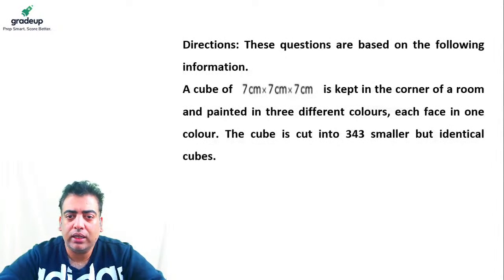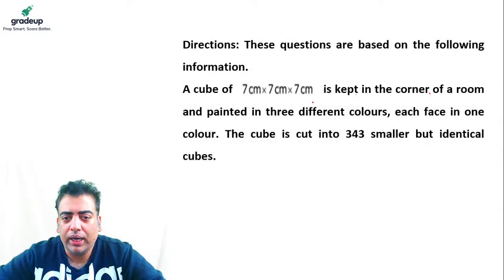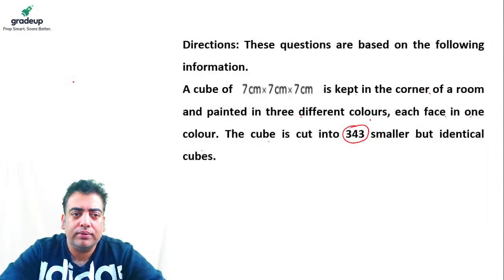So here it says a cube of 7 by 7 by 7 centimeter is kept in the corner of a room and painted in three different colors, each face in one color. The cube is cut into 343 smaller but identical cubelets.